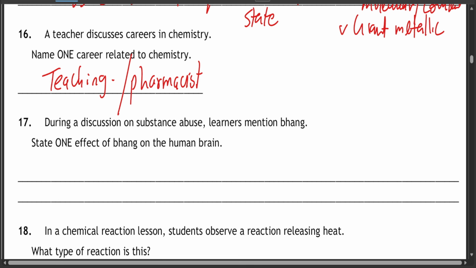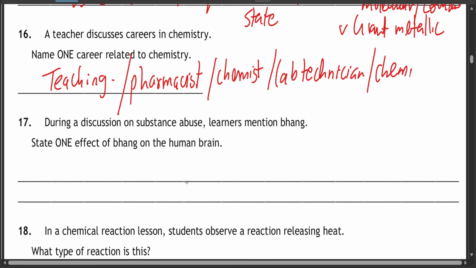So pharmacist, you can be a chemist, you can be a lab technician, a chemical engineer, and so on. So I've told you not one, not two, but 5.